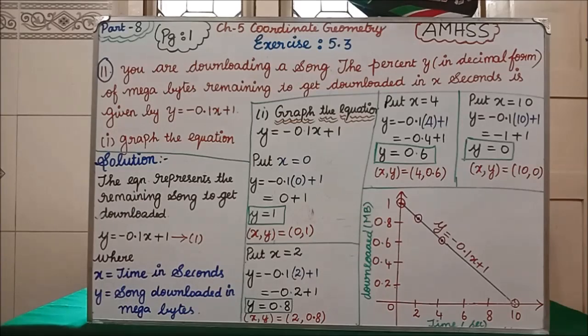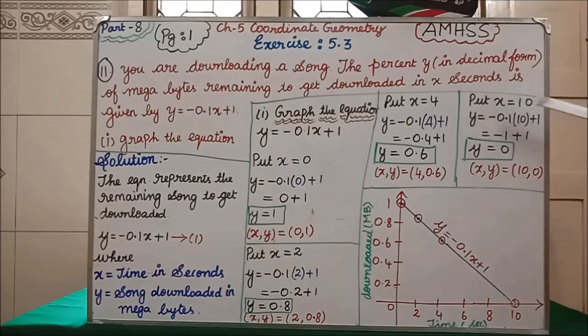Clear? Now next, put x equal to 4. Y equal to minus 0.1 into 4 plus 1. Minus 0.4 plus 1 is what? 1 minus 0.4 we will get 0.6. When x is 4, y is 0.6.